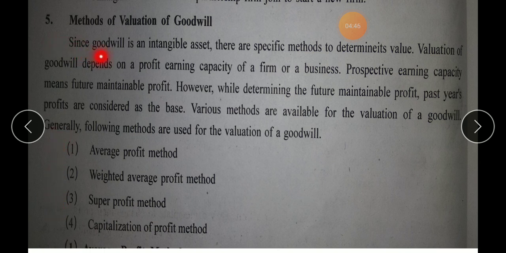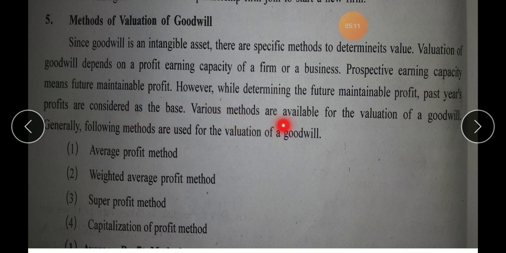Since goodwill is an intangible asset, there are specific methods to determine its value. Valuation of goodwill depends on the profit earning capacity of a firm or a business. This can be an MCQ. Prospective earning capacity means future maintainable profit. While determining the future maintainable profit, past years' profits are considered as the base.